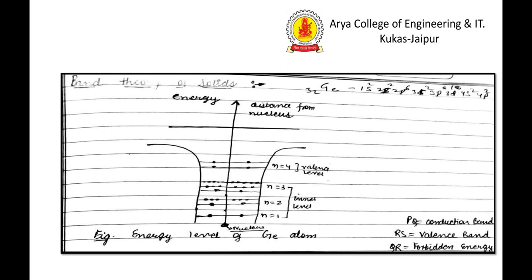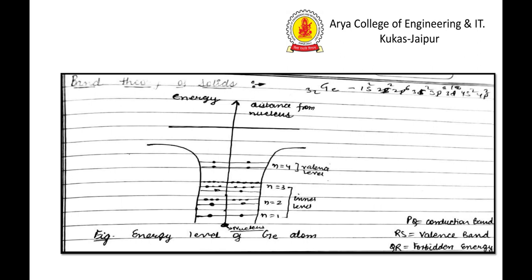In the lower line we show the nucleus, then for n equal to 1, meaning 1s2, we draw 2 electrons, again 2s2 for 2 electrons, 2p6 for 6 electrons, 3s2, 3p6, 3d10, and in the outer shell there is 4s2 and 4p2. n equal to 1, 2 and 3 are called inner levels, and n equal to 4 is called the valence level.